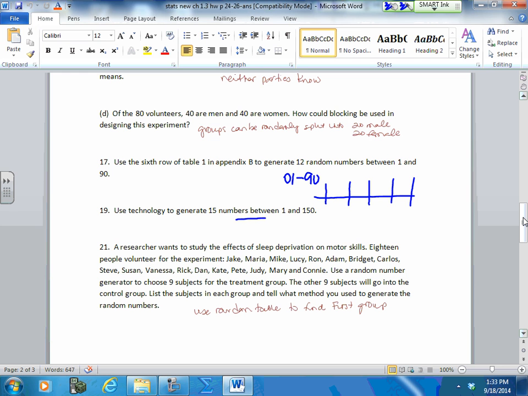To generate these in your calculator, you're going to go to Math, Probability, and Random Integer. It's going to say the start, 100, the finish, 150, and I wanted 15 numbers. Now, because you can get duplicates, you might want to change this to 20 numbers and just take the first 15 unique numbers.